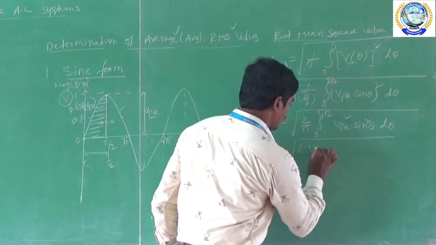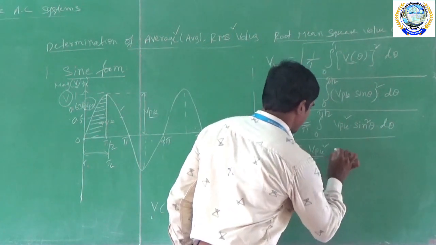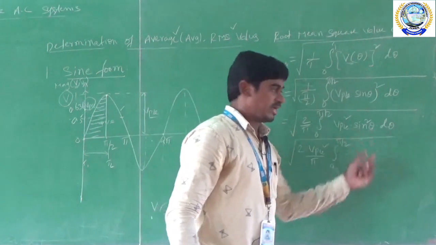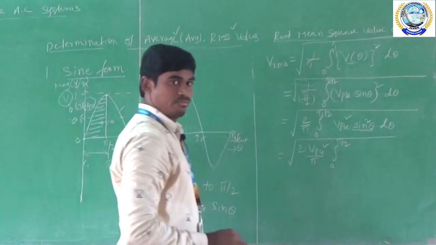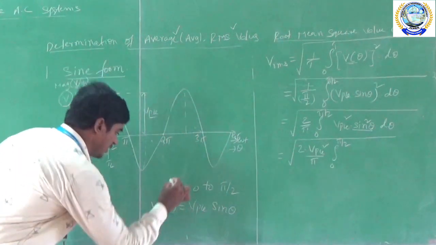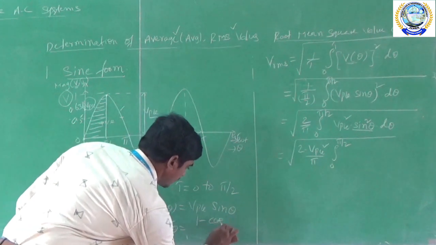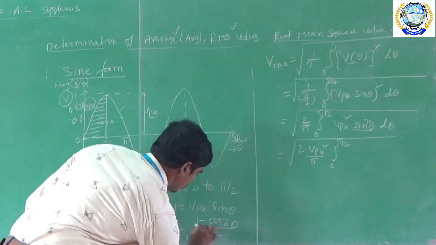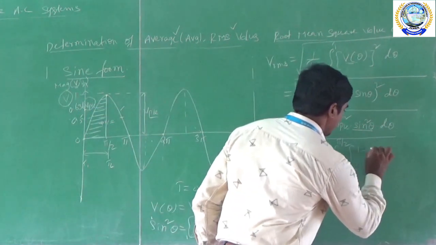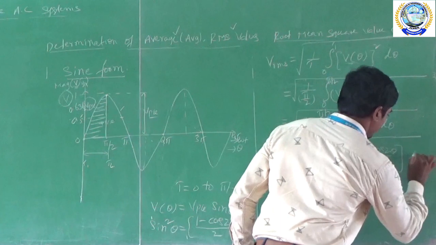So 2 into Vpk whole square by pi integration, 0 to pi by 2. From trigonometry, we have the formula for sin square theta, because we cannot directly integrate the squared term. Sin square theta is equal to (1 minus cos 2 theta) by 2. So this value I am substituting here: 1 minus cos 2 theta by 2 into d theta.